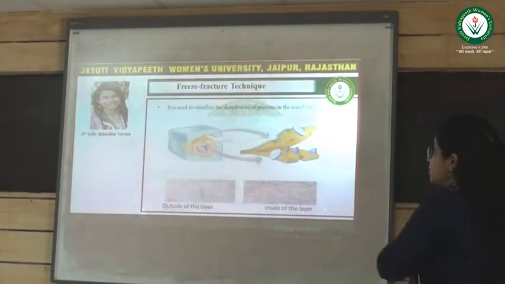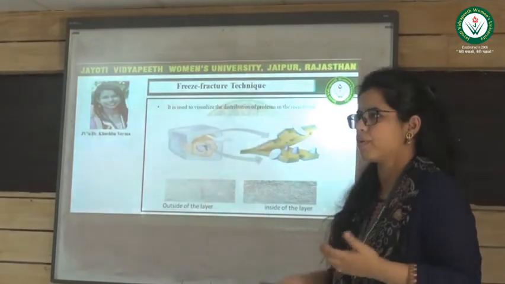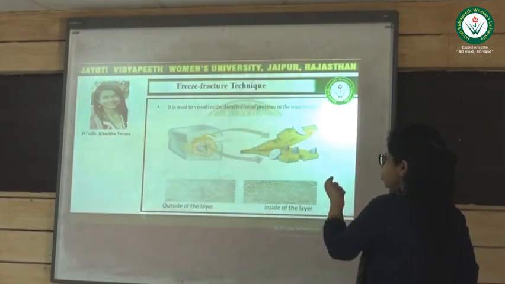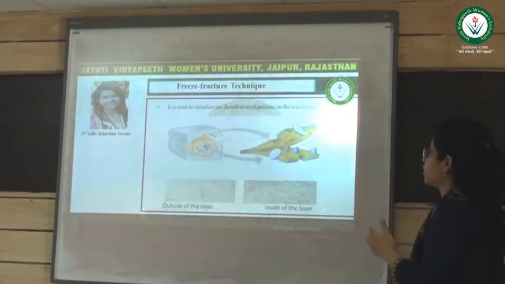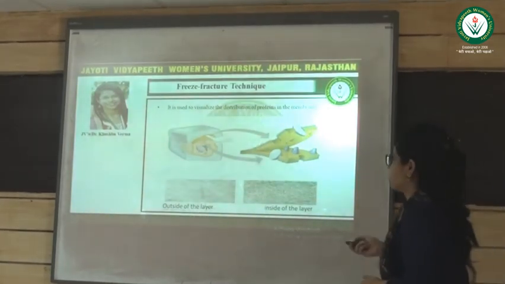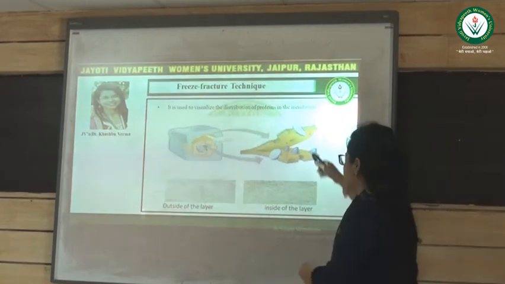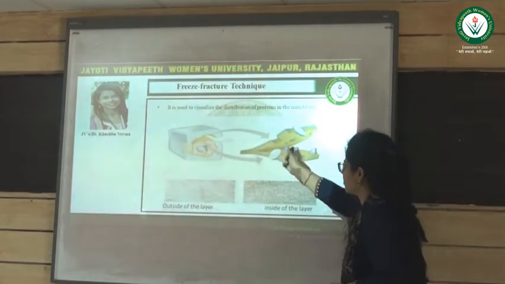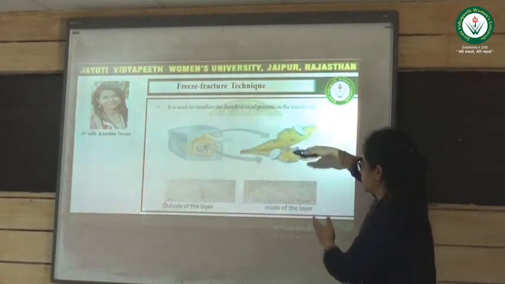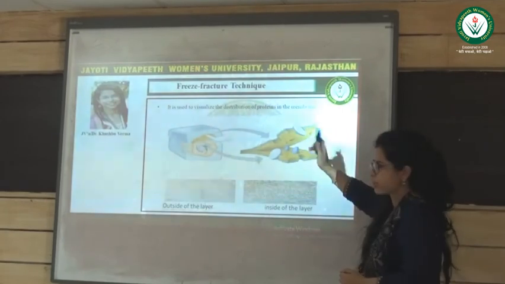This is the freeze fracture technique, which is used for the analysis of any cell membrane, and also to visualize the distribution of transmembrane proteins within the membrane. For example, the knife is used to cut the cell membrane, and it will cut like this, which means the two phospholipid bilayers will separate from each other, and integral proteins will also separate from each other.